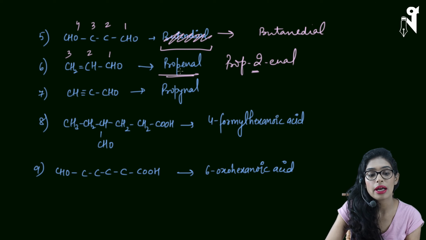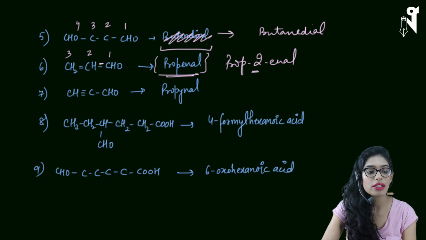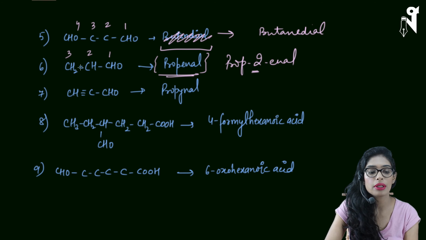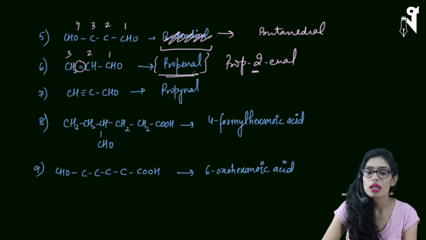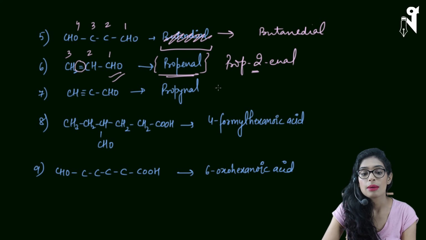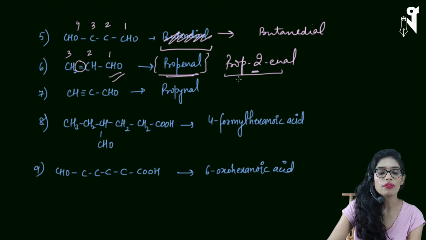That's why I have not mentioned 2 over here, because the double bond cannot come at this position. Otherwise it will exceed the valency. So the only place where the double bond can be is the second and third carbon, and hence you don't have to specifically mention it. So if they write propanol, you should know they're talking about this compound only, nothing else. But if you want, you can write 2 also to be a little clearer in terms of naming.